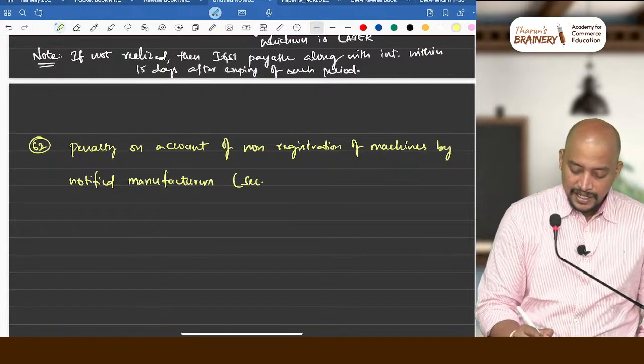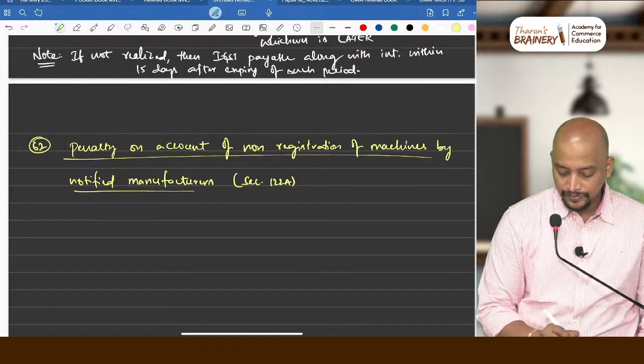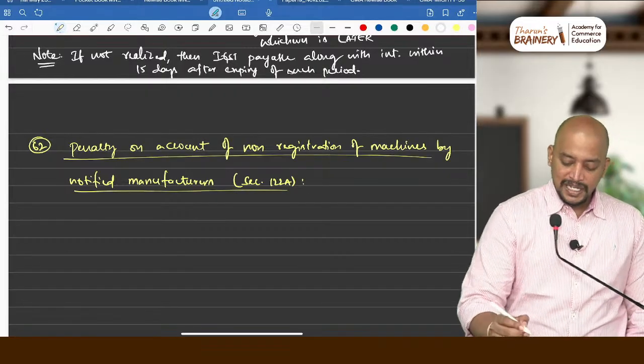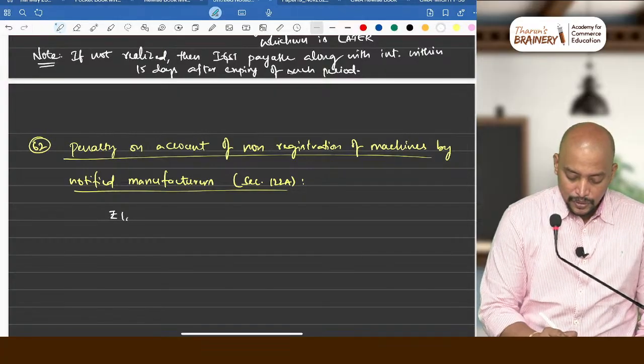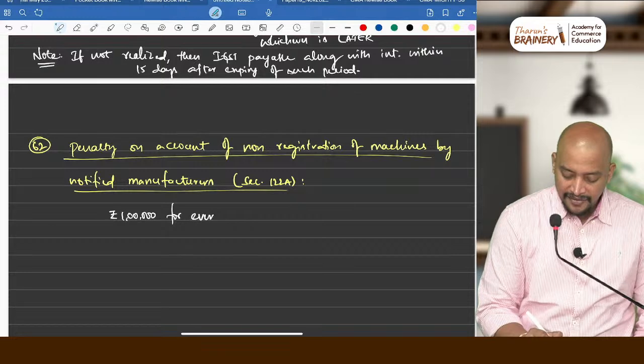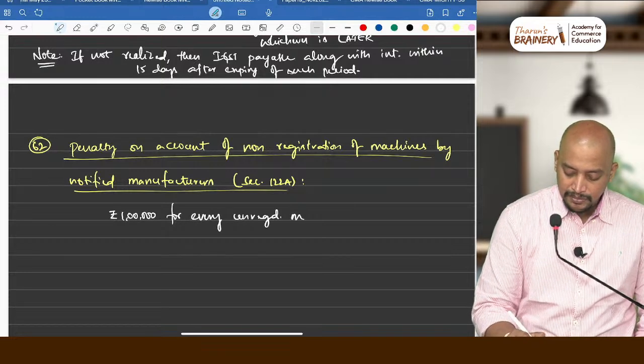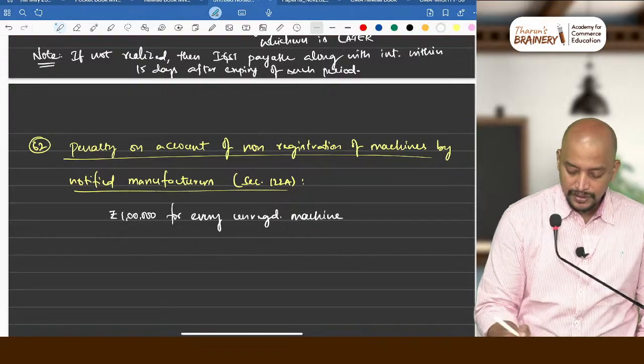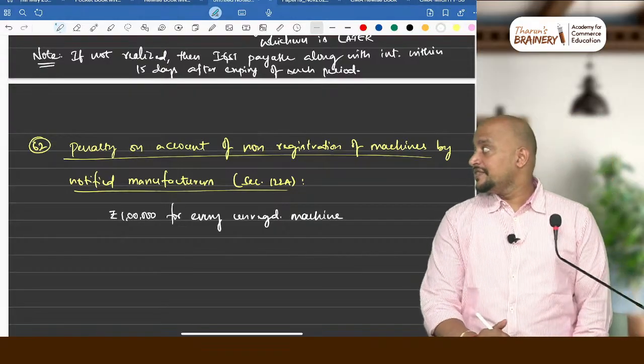That is given in section 122A. How much will be the penalty? Rupees 1 lakh for every unregistered machine.